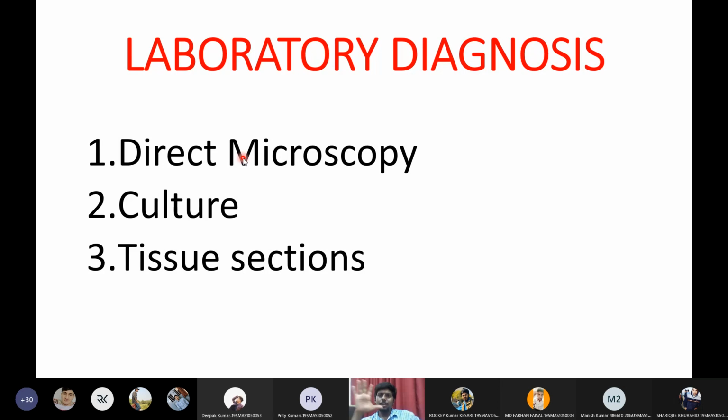In what type of microscopy will we see the fungal sample under a fluorescent microscope? KOH with calcofluor. Very good. And what is the percentage of KOH we need to use? 10%. Very good, students.